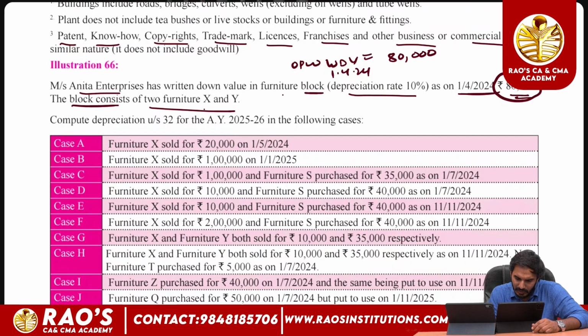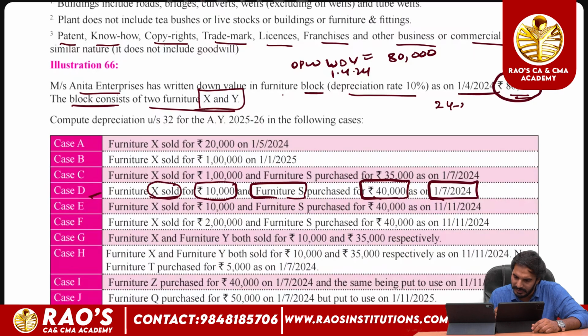We'll take one of the cases, case D, where the block consists of two assets, X and Y, but the assessee in case D has sold furniture X for 10,000 rupees, and has purchased a new furniture, furniture S, for 40,000 as on 1/7/2024, and the current previous year is 24/25.